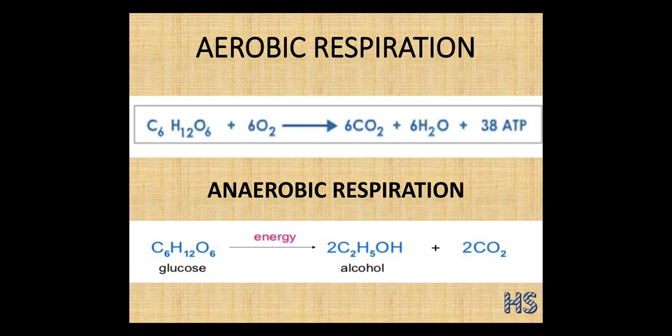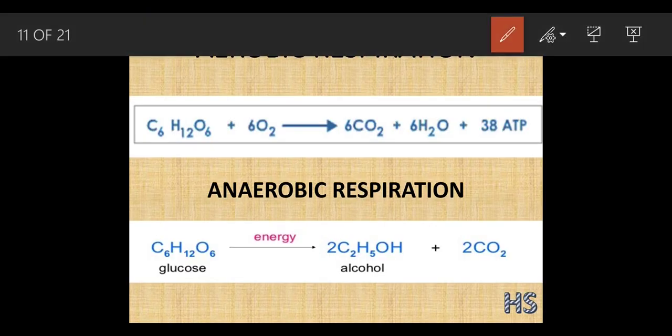Now we are going to start with aerobic respiration. We have already studied this part. This aerobic respiration takes place in the presence of oxygen, so we can see the oxygen molecules, and it releases carbon dioxide, water and energy, 38 ATP. But what is the function of anaerobic respiration? This is glucose. With the help of energy, it is broken down into alcohol and carbon dioxide. This alcohol is called ethyl alcohol. Just remember this formula, this is very important.